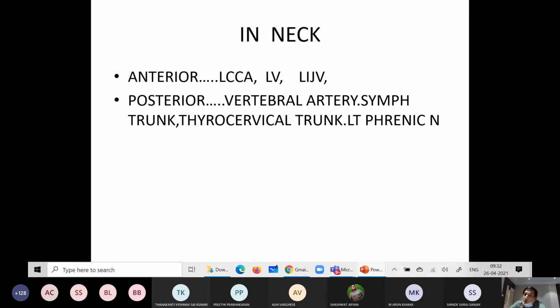Posteriorly again, vertebral artery, sympathetic trunk, thyrocervical trunk, and left phrenic nerve. Anteriorly, left common carotid, left vagus, left internal jugular vein. Just remember these relations as per their location, that is, at the level of the mediastinum and root of the neck.